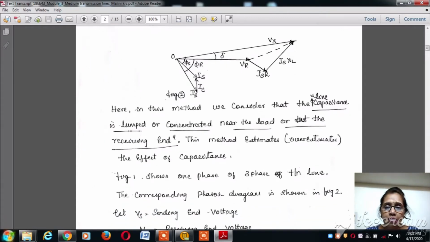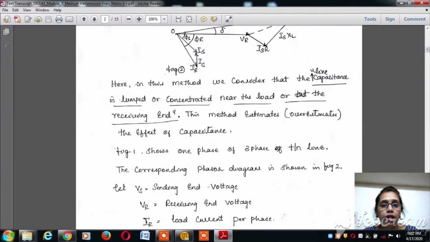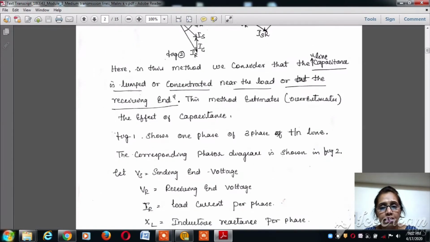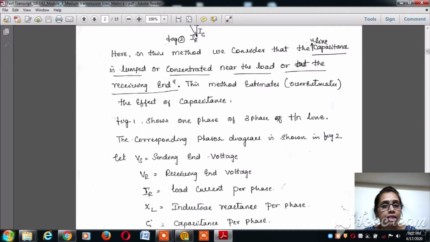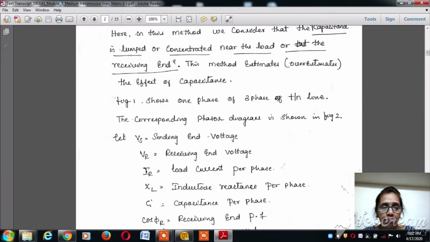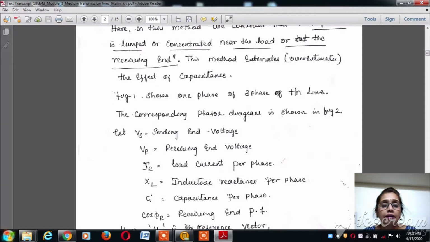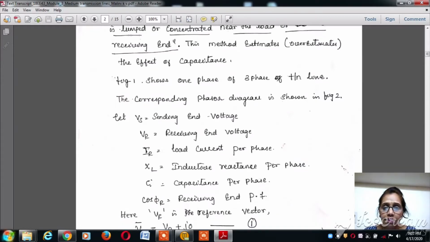So in this method we consider the line capacitance as lumped or concentrated at the receiving end, near the load. This method overestimates the effect of the capacitance. Normally capacitance is used to improve the power factor, so here we overestimate its effect so that the load end power factor will be almost equal to unity. We expect the capacitance to keep the power factor of the receiving end at the highest level, that is, at the optimum level.